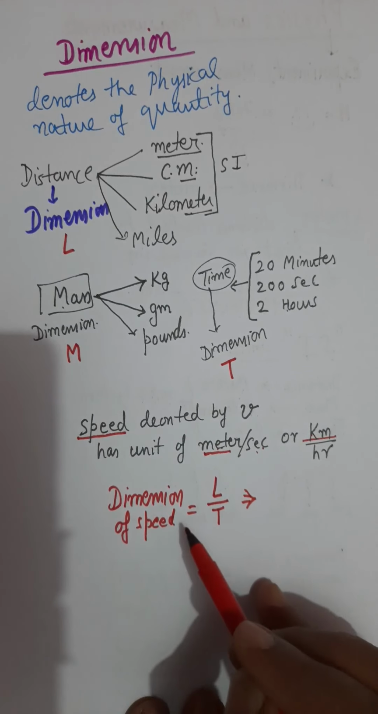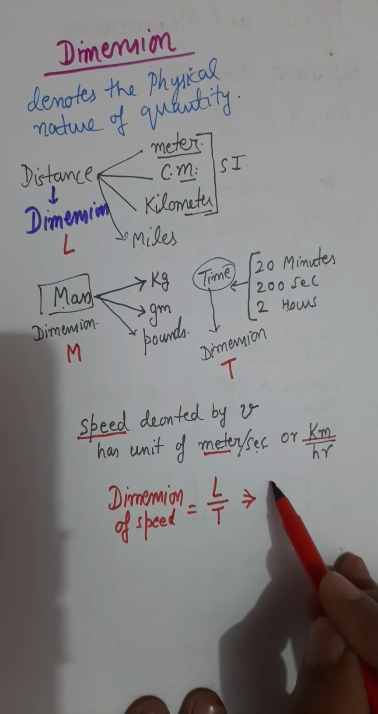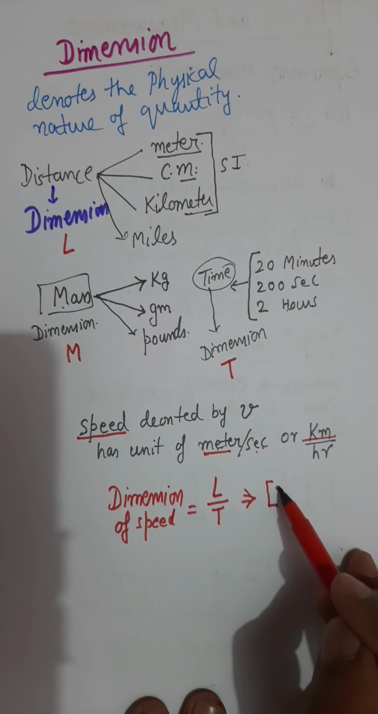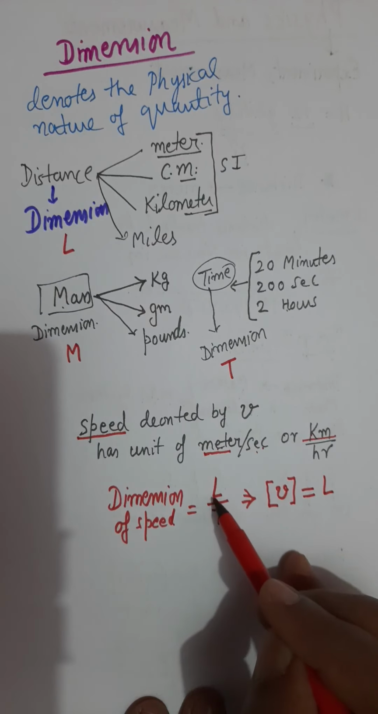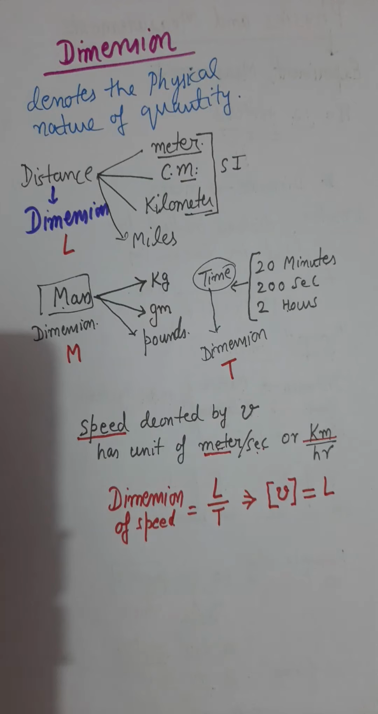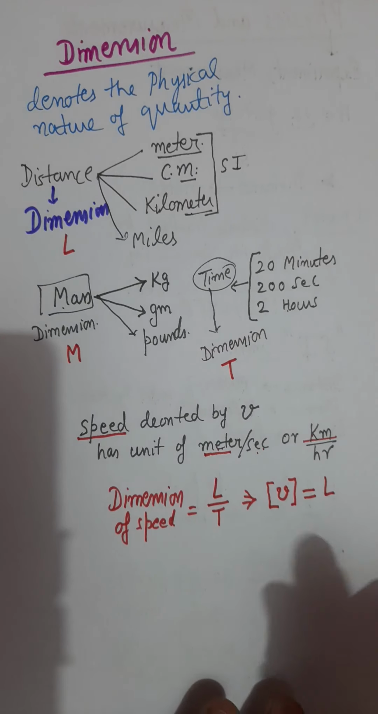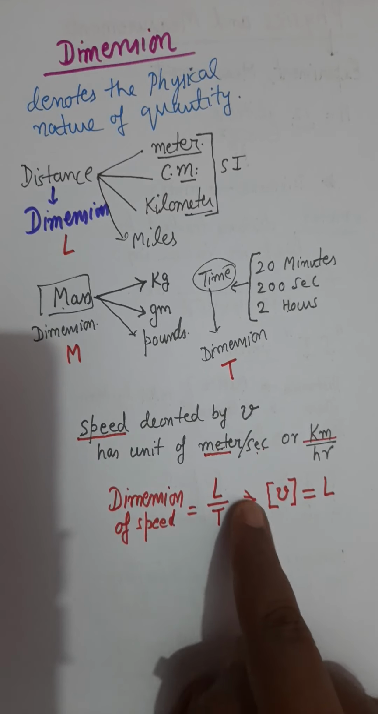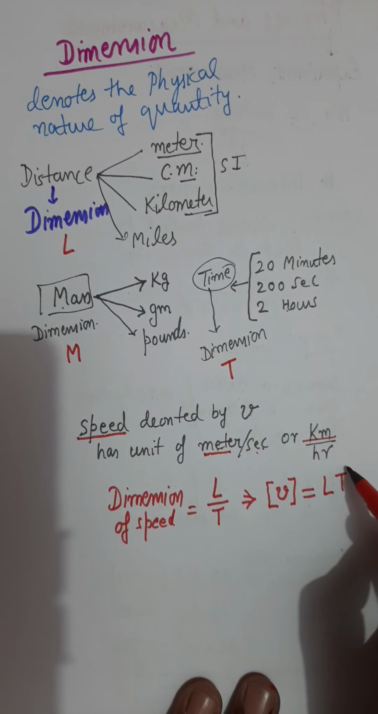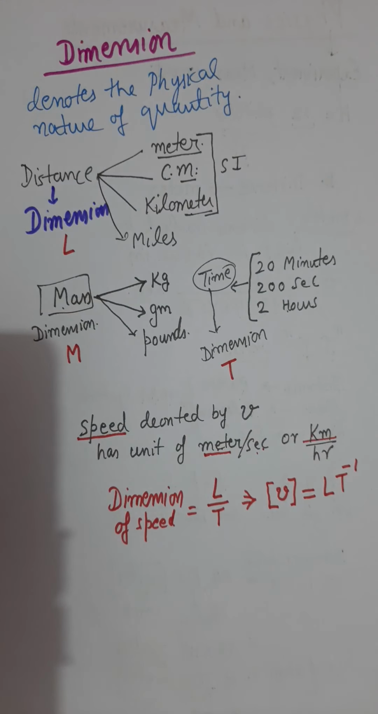And normally the dimension of a quantity is denoted by a big bracket, putting the quantity inside the bracket, and on the right hand side these dimensions are treated like algebraic quantities. Which means if a term is in the denominator, you can bring it to the numerator by putting a negative power over it. So remember, all the rules of algebra will be applied to the dimensions.